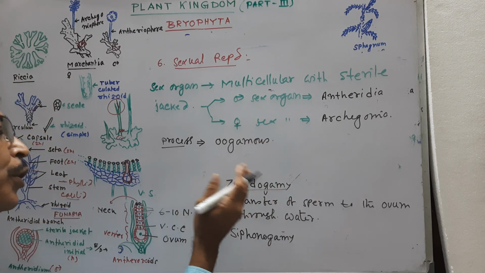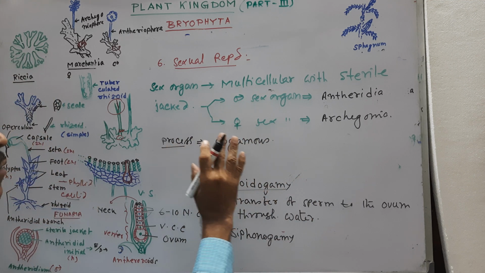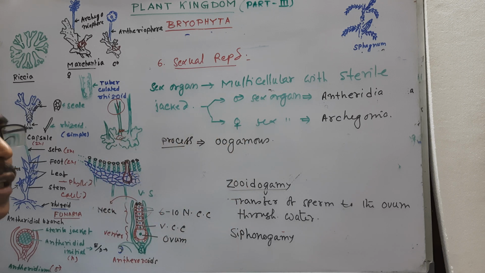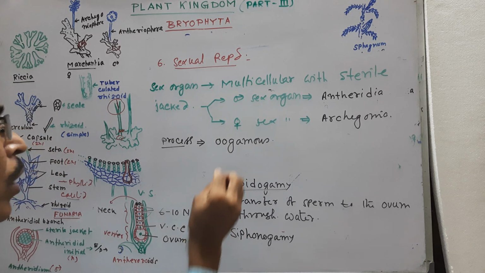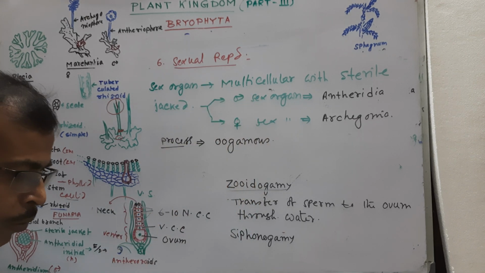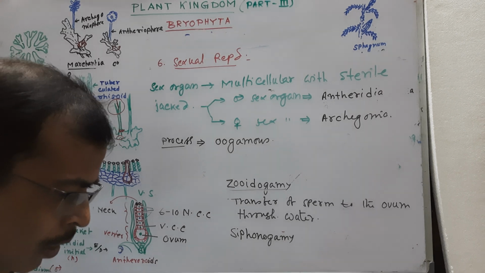If you can recall the sexual methods in Thallophyta, that is algae, you can see that three types of sexual reproduction are there: isogamy, anisogamy, and oogamy, and oogamy is the most advanced. This advanced type of sexual reproduction is found here.